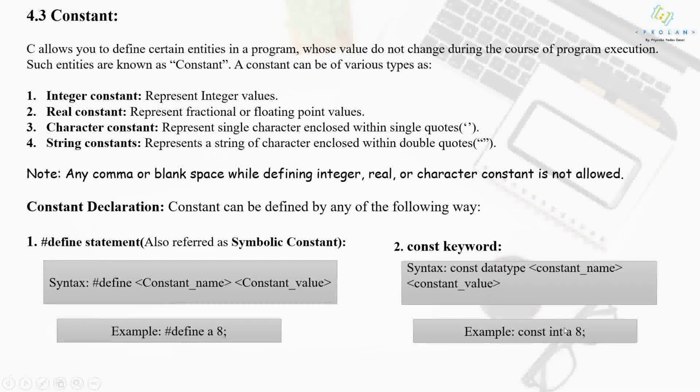See, this is the example. You have to use the const keyword, then the data type. Here I am going to assign an integer type of value to a, that is why I am using int, and I am assigning the integer value 8 to a. So this is the syntax when you use the const keyword for declaration of a constant. These are the two ways by which you can create a constant in the program.